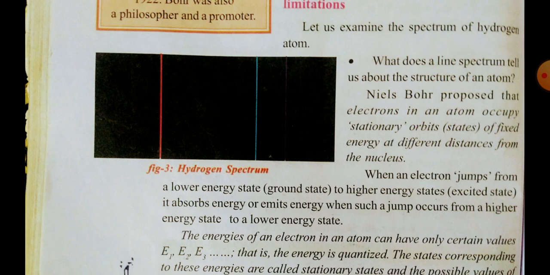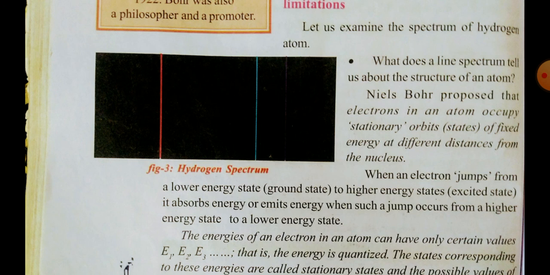When an electron jumps from a lower energy state, that is the ground state. Ground state means the natural state of an electron, where it gets the maximum stability, where it is very stable.